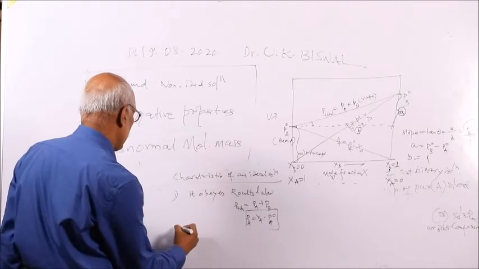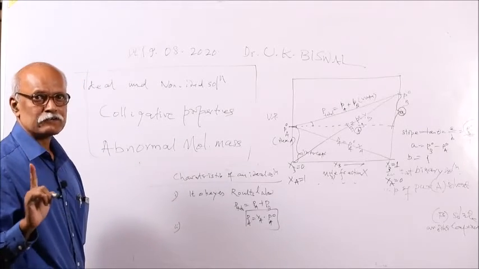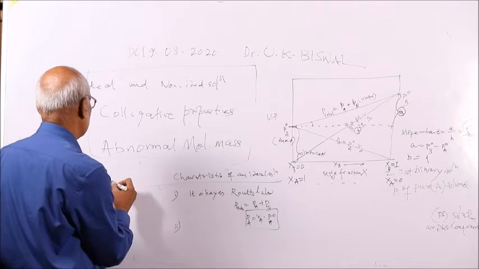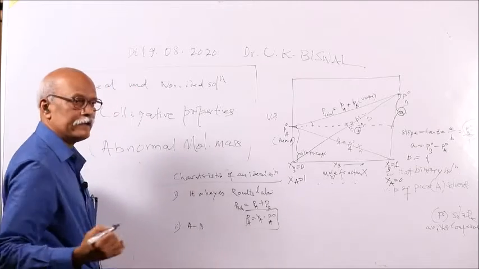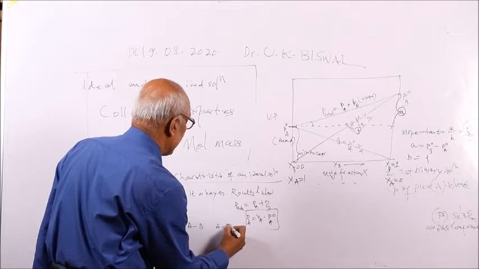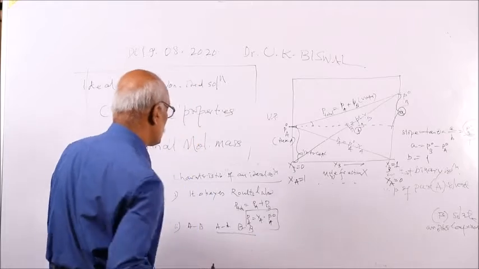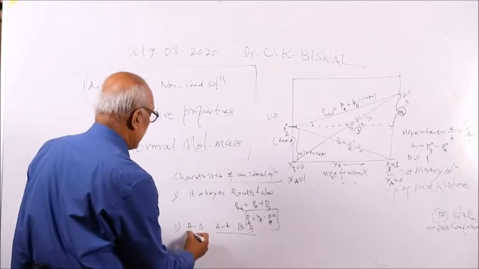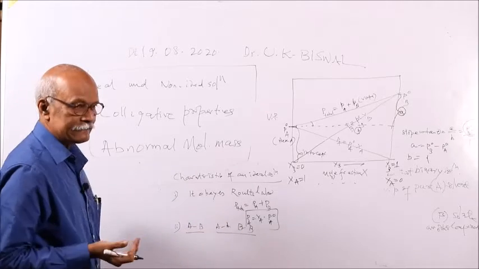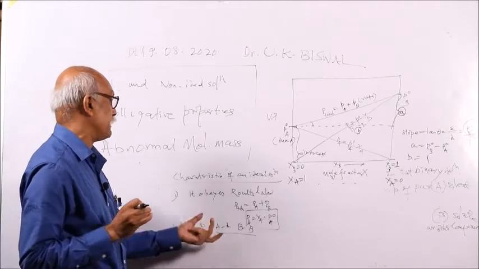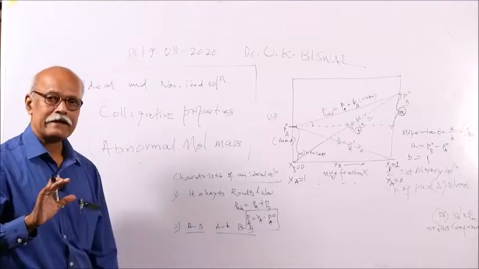And other things must be obeyed, because as we discussed in the previous class, when solute and solvent interact in a solution, there will be three forces. Suppose A and B are two components. Then the forces are A and B, which is the adhesive force, and A and A, and B and B, which are cohesive interactions. These two are cohesive, and these are adhesive interactions, that means solute-solvent. For example, with water and another component, say sugar, there will be one interaction sugar-water, another interaction water-water, and another sugar-sugar.